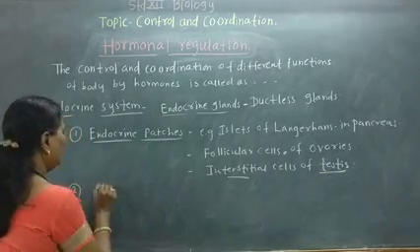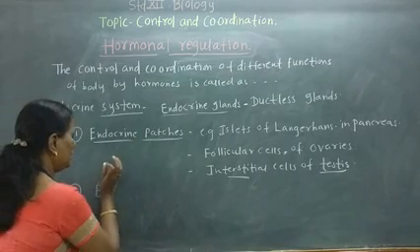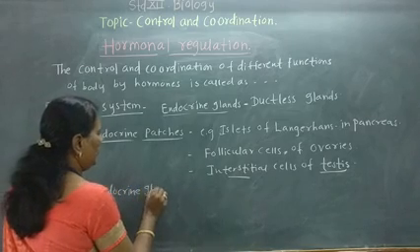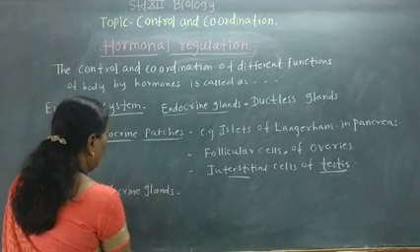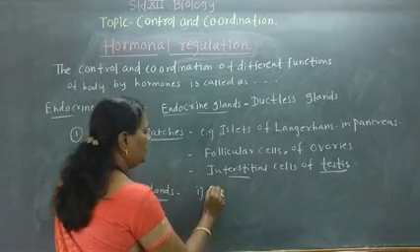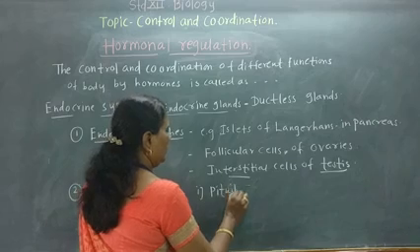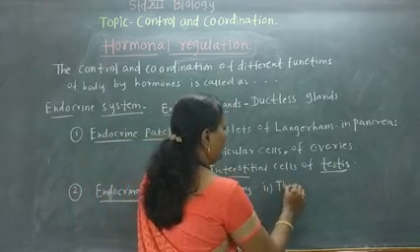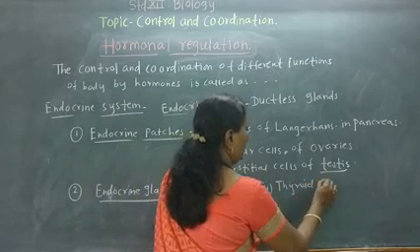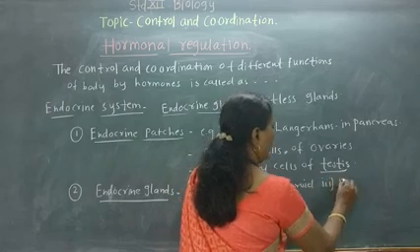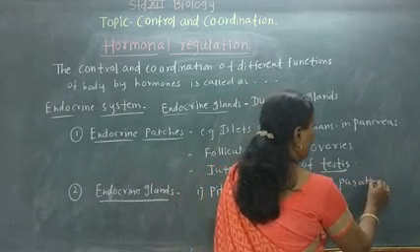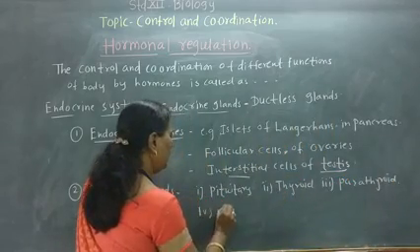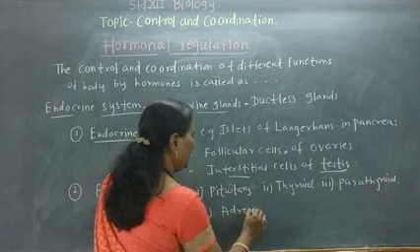Then endocrine glands, purely endocrine glands. Which are these endocrine glands? Endocrine glands are mainly, the first is the pituitary, then the thyroid, then parathyroid, adrenal glands, and pineal gland.